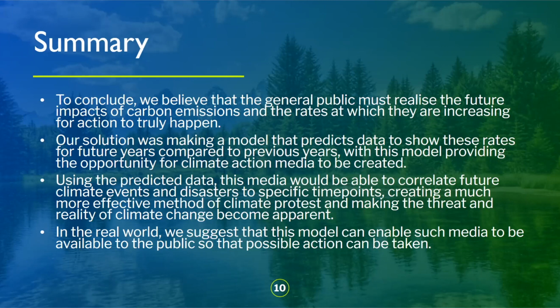This is taking past data, which we have in the EDGAR CO2 dataset from 1970 to 2018, and putting it through an ARIMA, which is a type of linear regression model, which can predict future events based on that past data, with three key components being seasonality, trend, and noise. Putting these past data points in the model, it spits out the predicted carbon emissions for the new year based on the past data.